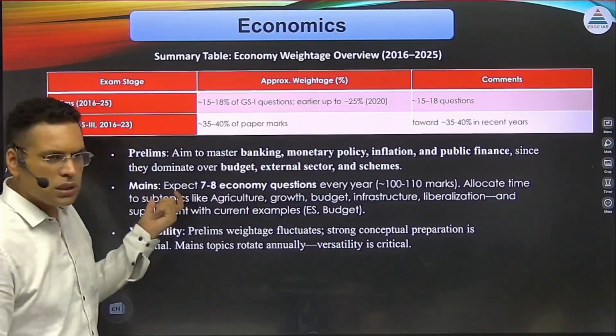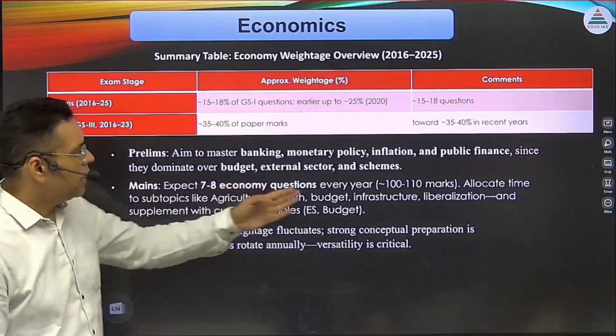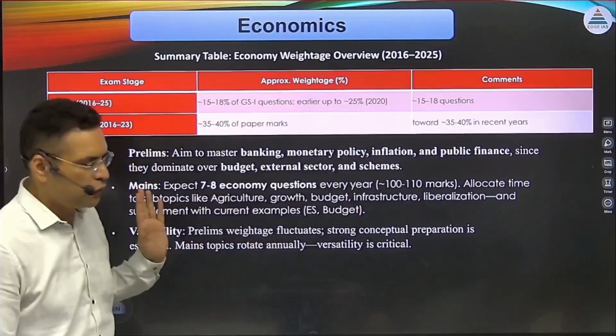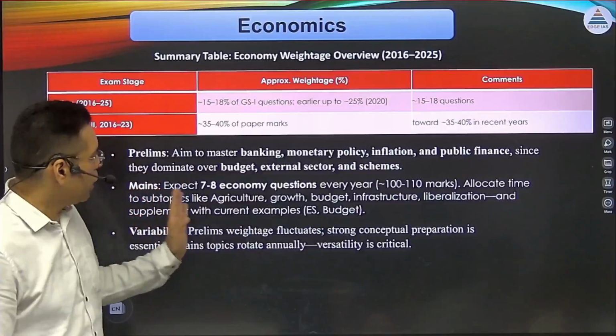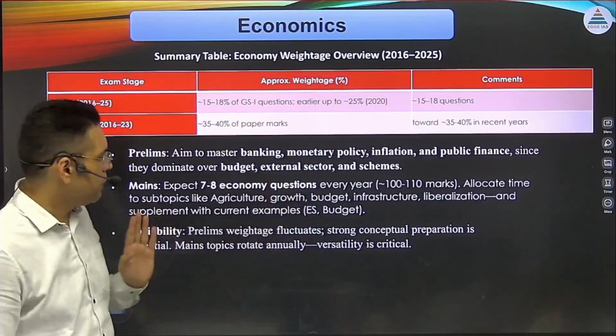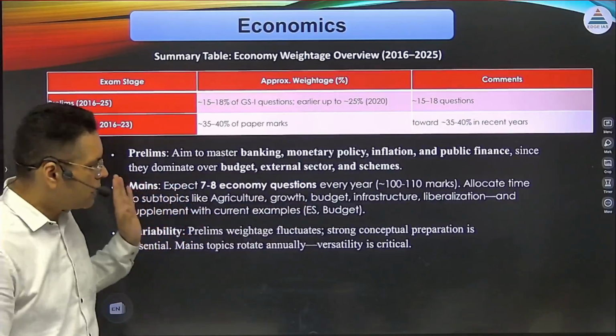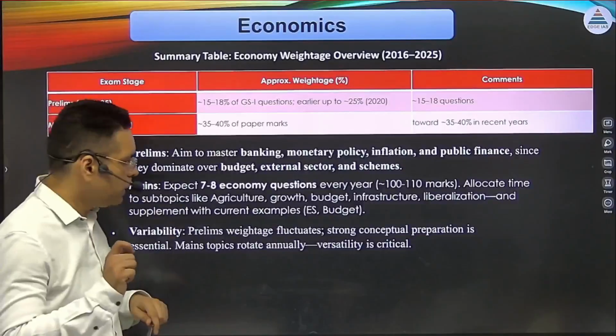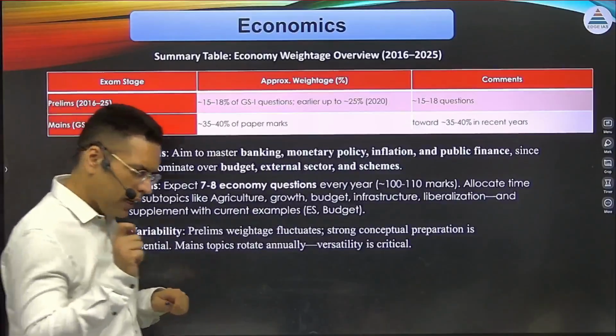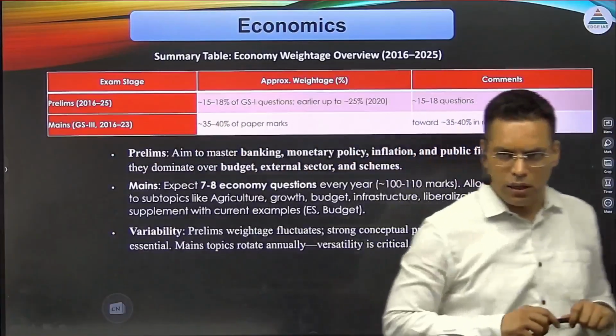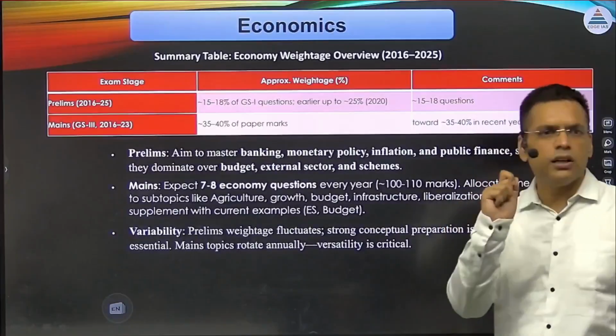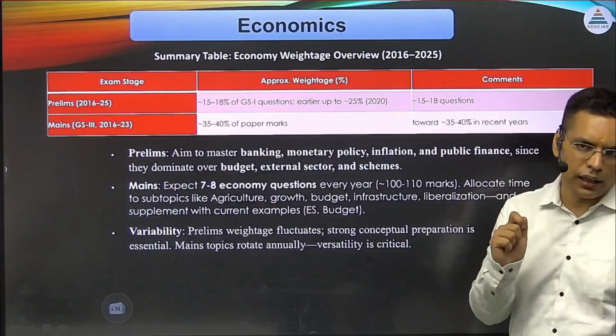In mains, 7-8 questions can be expected, where 100 to 110 marks out of 250 you will get in mains, and topics like agriculture, growth, budget, infrastructure, liberalization, and all the topics that you are studying have to be conceptual, and contemporary relevance has to be asked. Contemporary relevance means any topic that is asked, why it is being asked right now.